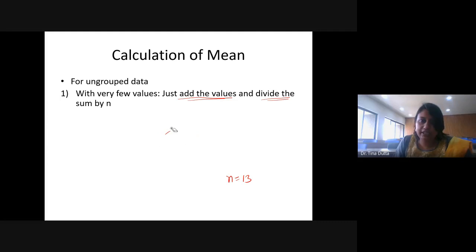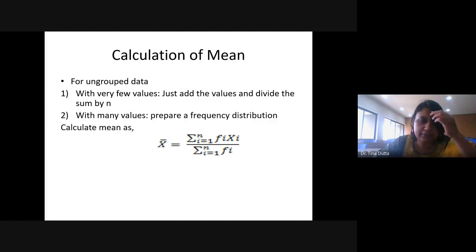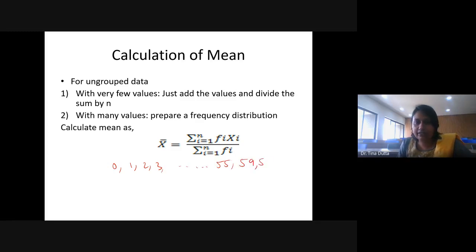Sometimes in ungrouped data, we also have a frequency distribution. What is frequency distribution? When you have ungrouped data, but the range of the data set varies a lot. For example, marks ranging from 0, somebody got 0, somebody got 1, 2, 3, and some people got 55, 59, 57, then 60, 65, some even got 95, and again some got 7, 8, 9.